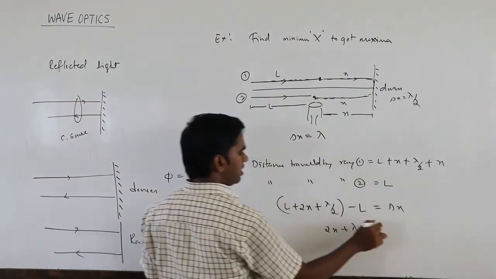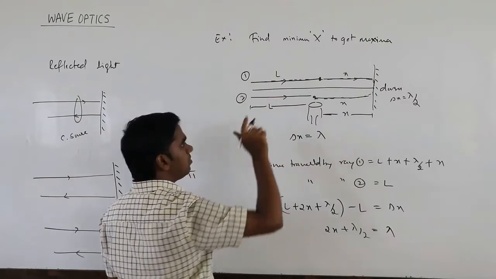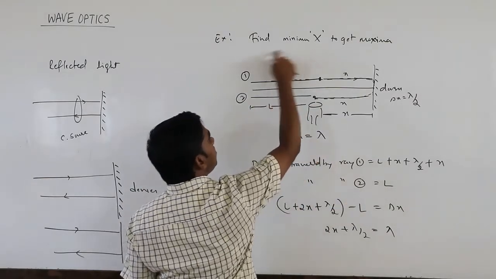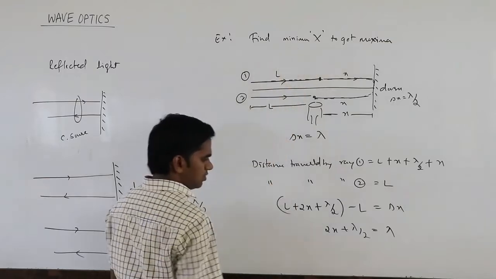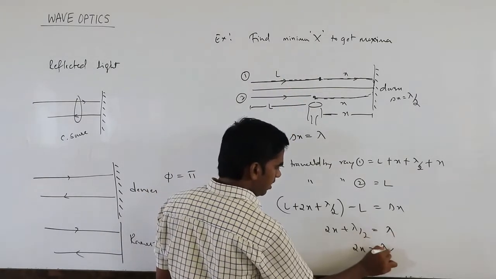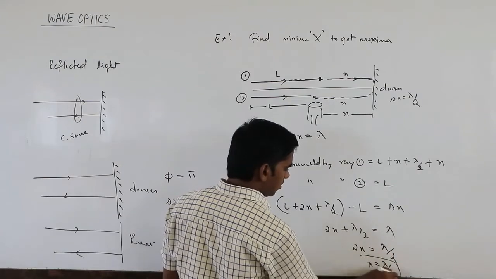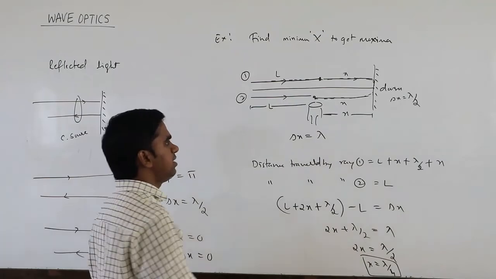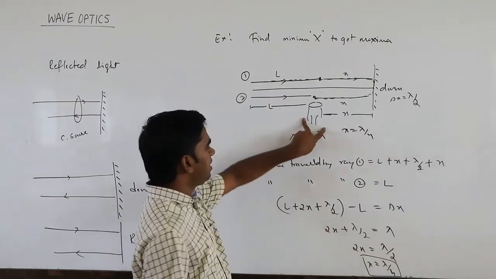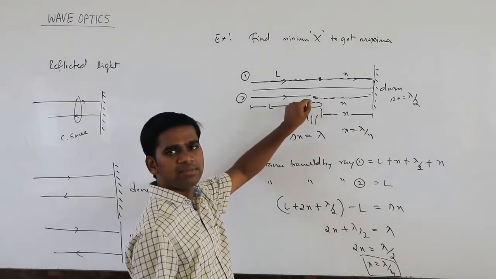Delta x is lambda because they are asking for maxima. We could take 2 lambda also, but they are asking for minimum x. So 2x equals lambda by 2, so x is lambda by 4. If you keep a detector at a distance lambda by 4, you will get the maximum.